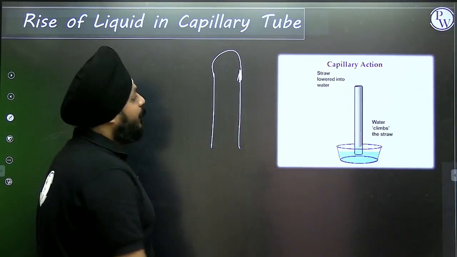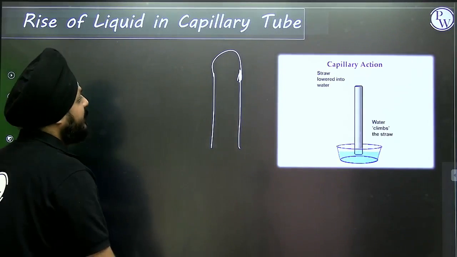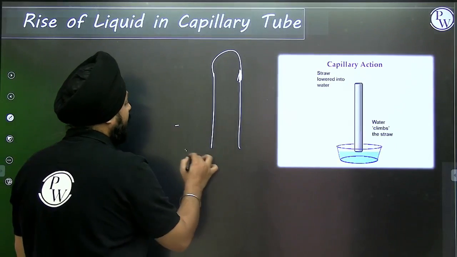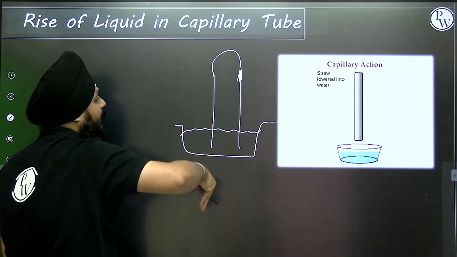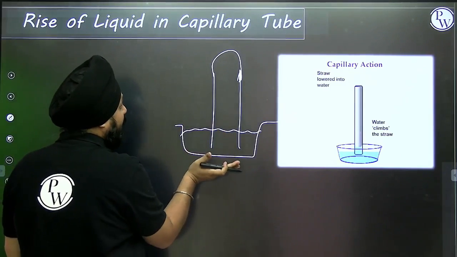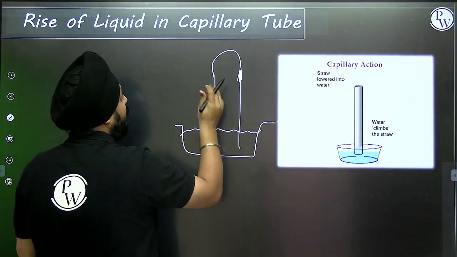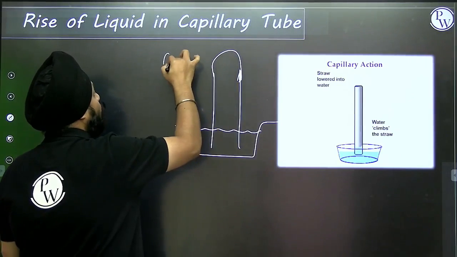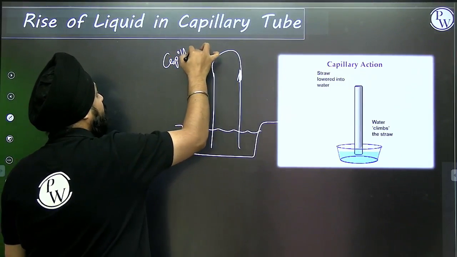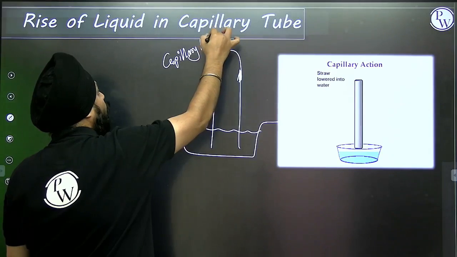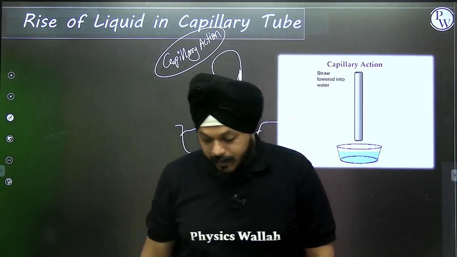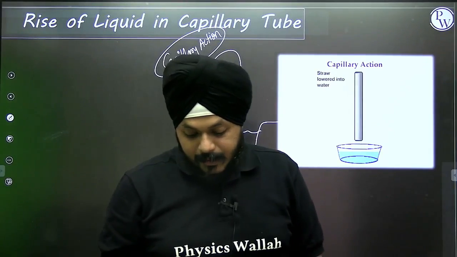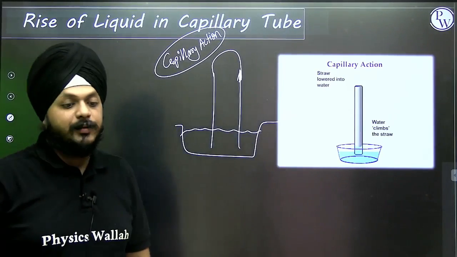So, the rise of the liquid into the capillary tube. Let us take an example to understand. Suppose there is one container in which this capillary tube is dipped, and this rise of the liquid happens, and this phenomenon is known as capillary action.